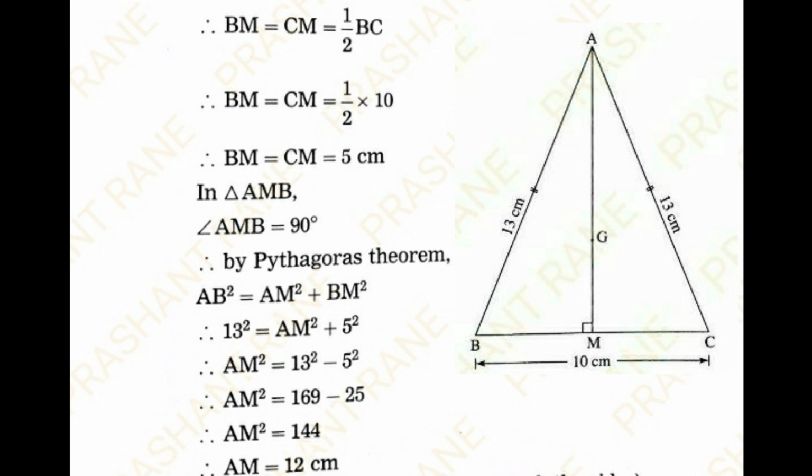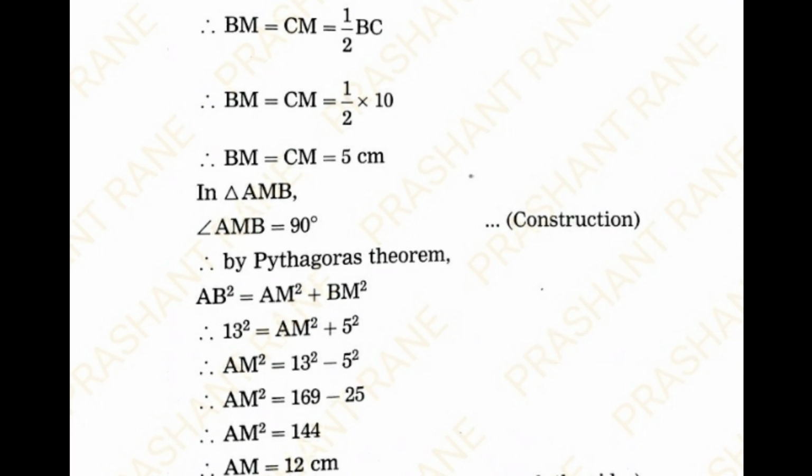So, by Pythagoras theorem, AB square is equal to AM square plus BM square. Value of AB is 13, so 13 square is equal to AM square plus value of BM is 5, that is 5 square. So AM square is equal to 13 square minus 5 square. So AM square is equal to 144. AM is equal to 12 centimeter.